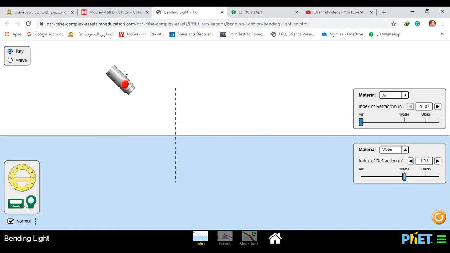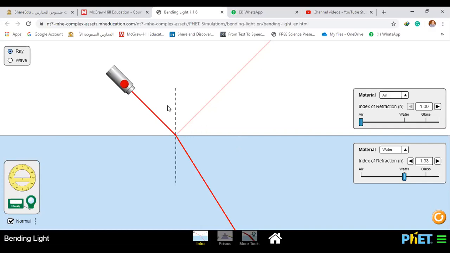This is a source of light. If we operate it at this surface, what happens? Who can answer me? At the same surface, good. It will be reflected.